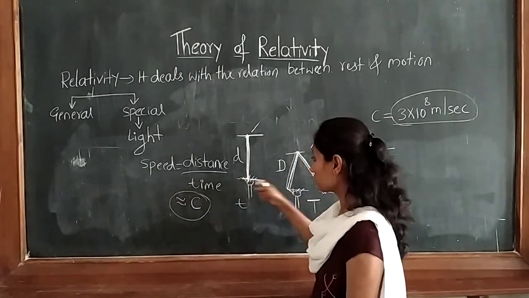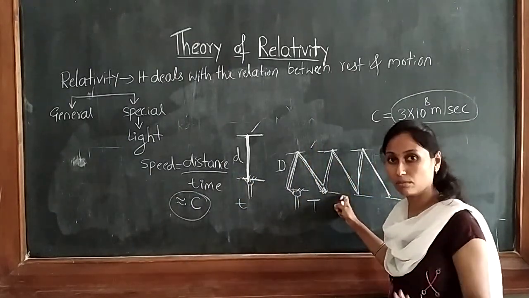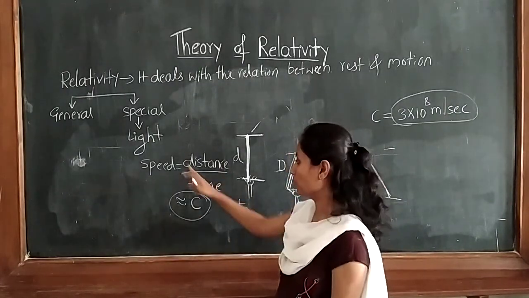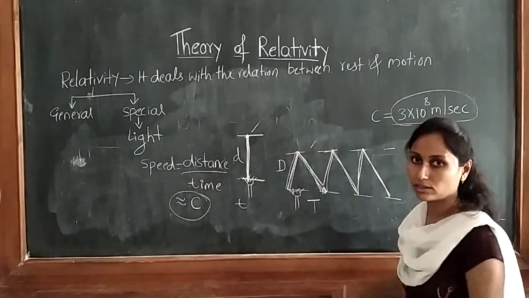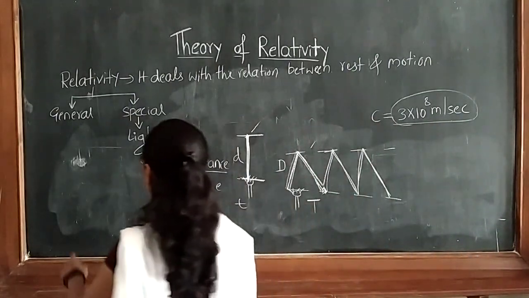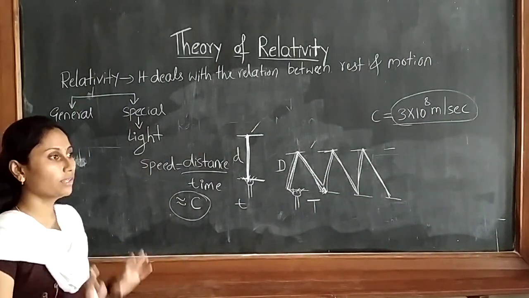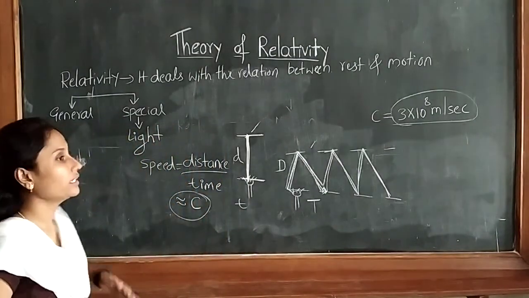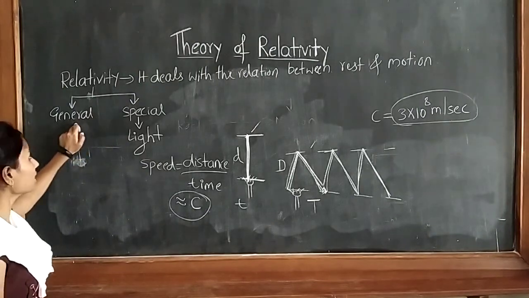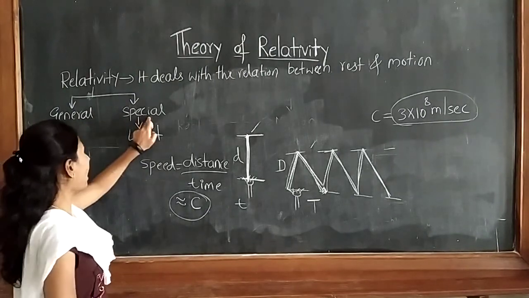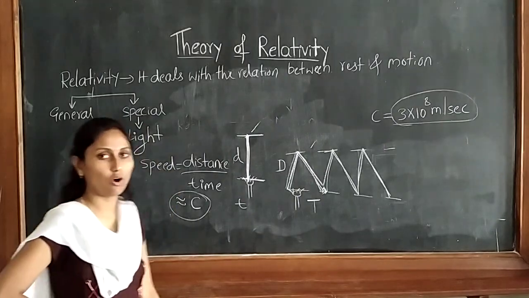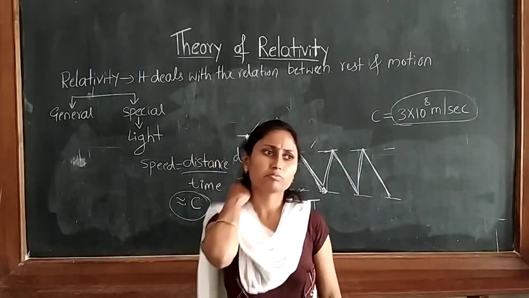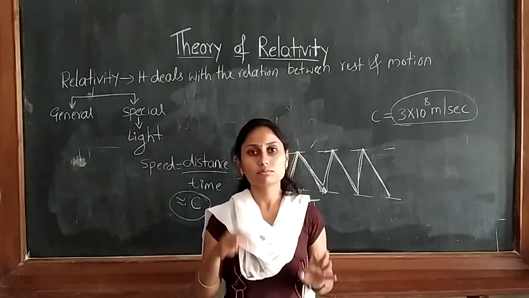Now, this one I have shown by practical, but by theoretical derivation, in the next class I will prove why it will be the same for all cases. So this is about relativity. Relativity gives the relation between rest and moving particles, and in relativity there are two parts: one is the general theory of relativity and the second one is the special theory of relativity.